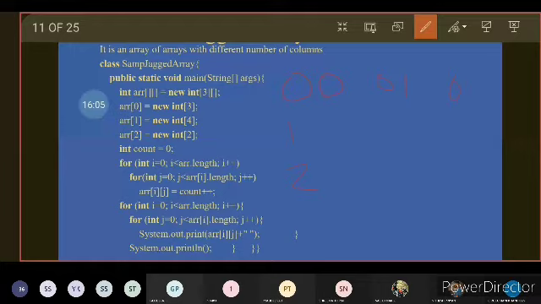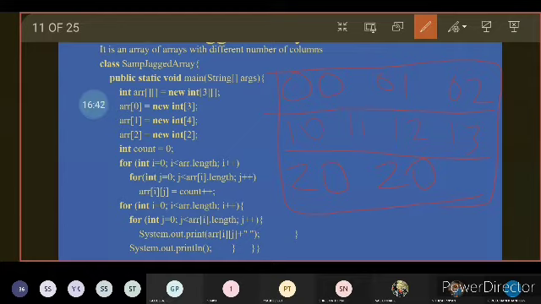And for ARR of 1, we have set the size as 4. So the positions will be 1,0, 1,1, 1,2, and 1,3. Similarly, for ARR of 2, we have set the size as 2: 2,0 and 2,1. So see here the column sizes are different. So that is called a jagged array. It is an array of arrays with a different number of columns.